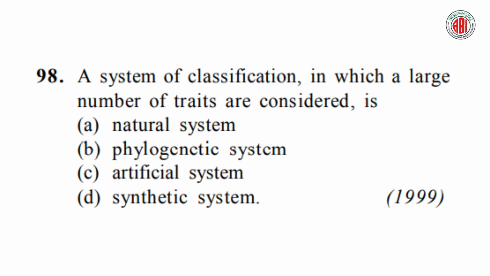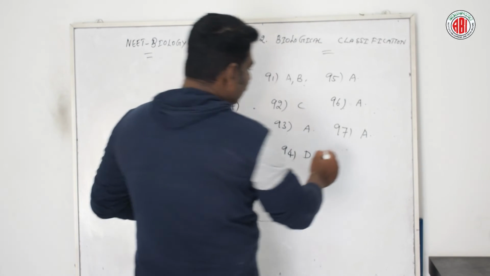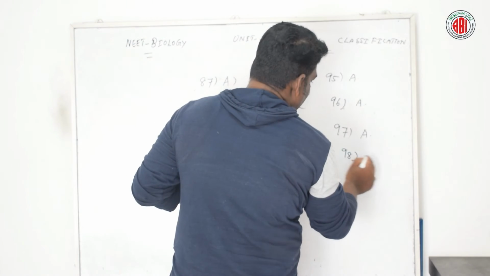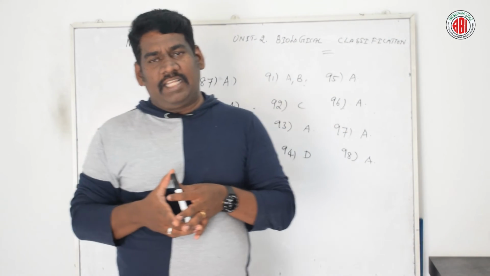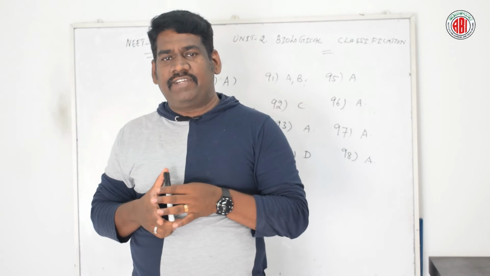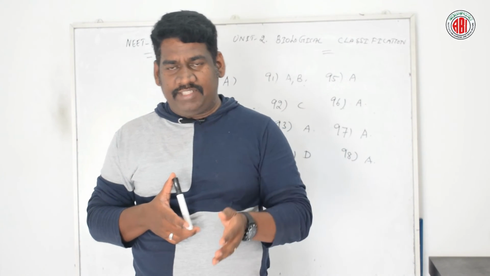A system of classification in which a large number of traits are considered. Here are four different options given: natural system, phylogenetic system, artificial system, synthetic system. Let us talk about this. Question number 98. According to question number 98, option A is the right answer. Let us see. Talking about this classification, there are three systems of classification,